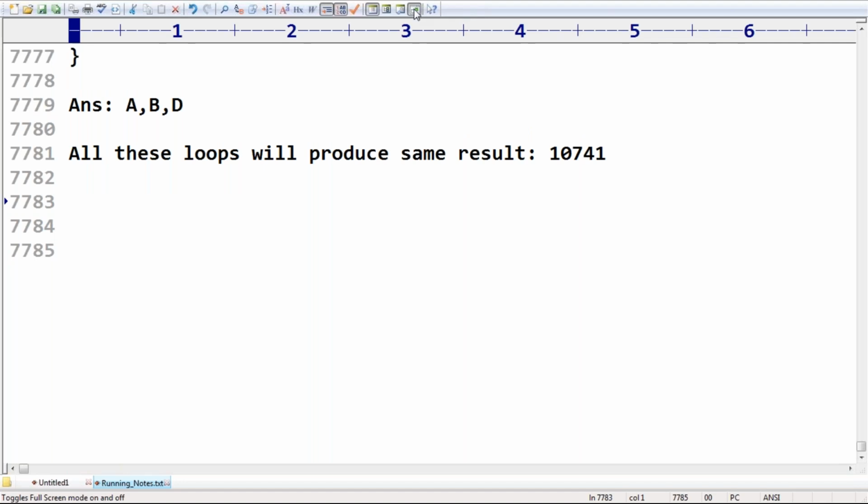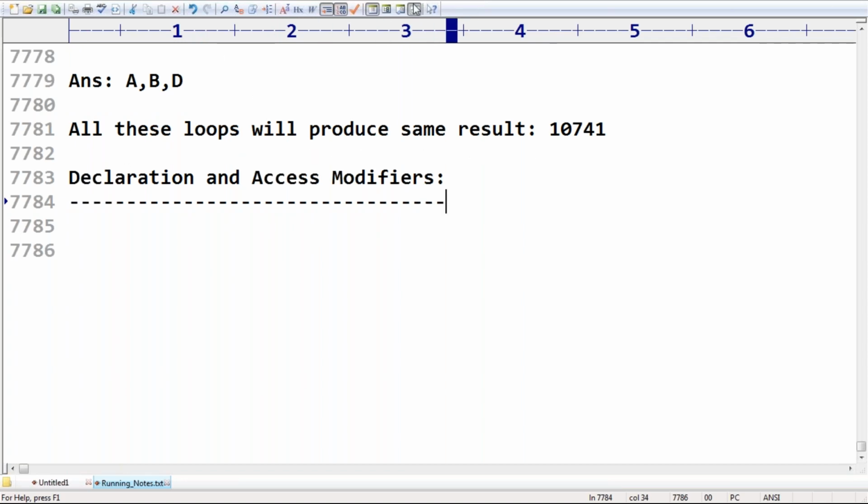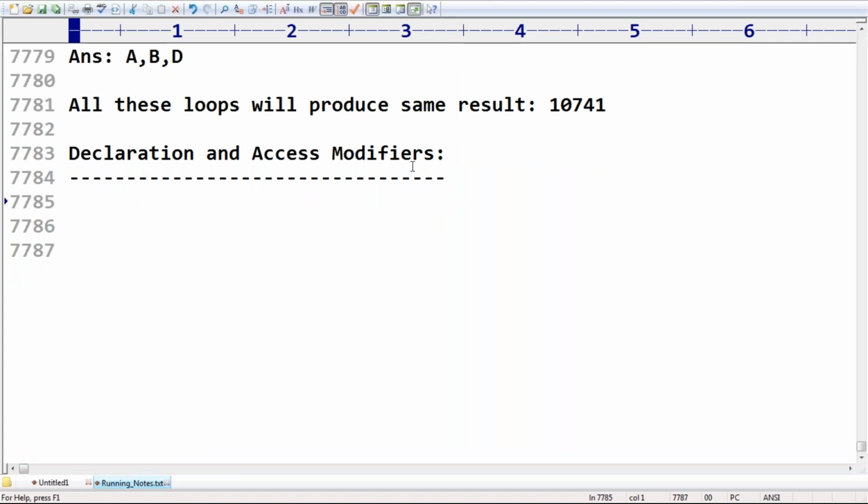Now let me talk about the next concept: the OOPS concept, most valuable for Java 8, Java 9, I mean 1Z0-808, 1Z0-815, even next-level certifications also. That's why please take very special care. Declaration and access modifiers are also part of OOPS. First we will talk about the modifiers concept, and after completing it, slowly the OOPS terminology will come in the picture. There are multiple theoretical questions possible, so please make sure you have clear clarity.